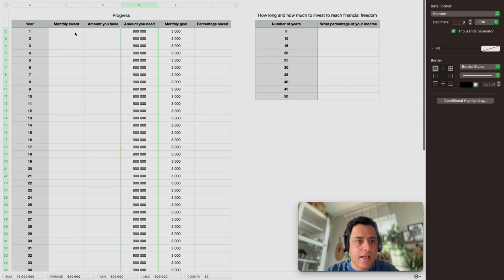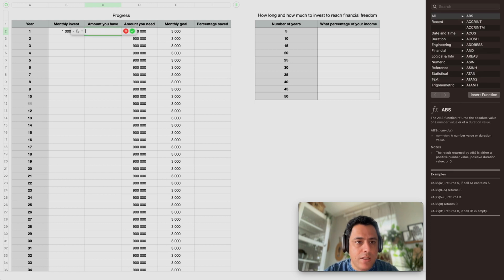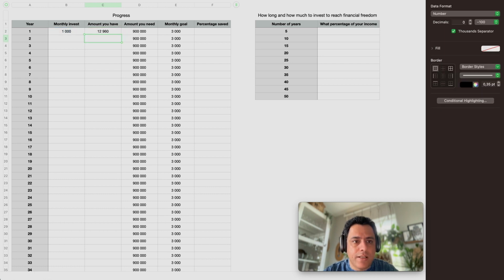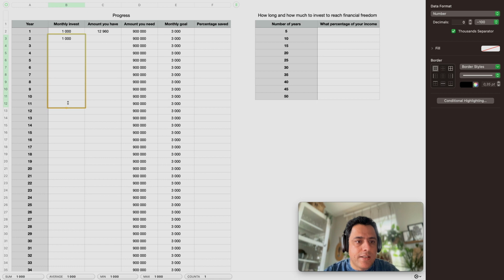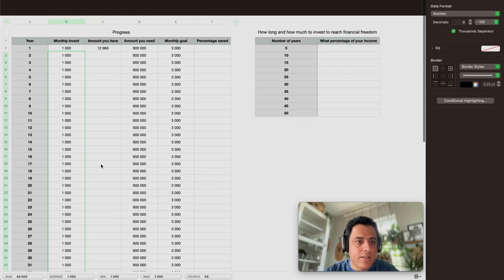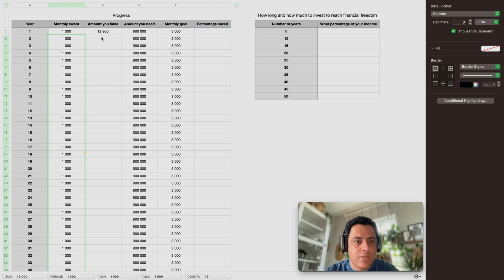And now let's see how much do you need to invest. So let's say from year one, you will start with 1,000 investment per month. And after a year, you will have 12 times that and then multiply it by 8%. So we are going to assume that you can get the market average of yearly 8% return. And after a year, you will have a little bit less than 13,000. And we will assume that next year you can continue doing that. As we said, it's after inflation, so we won't consider the amount of raise that you would get in your income. And we would assume that every month you have a 3,000 income and you will invest 1,000 of it.